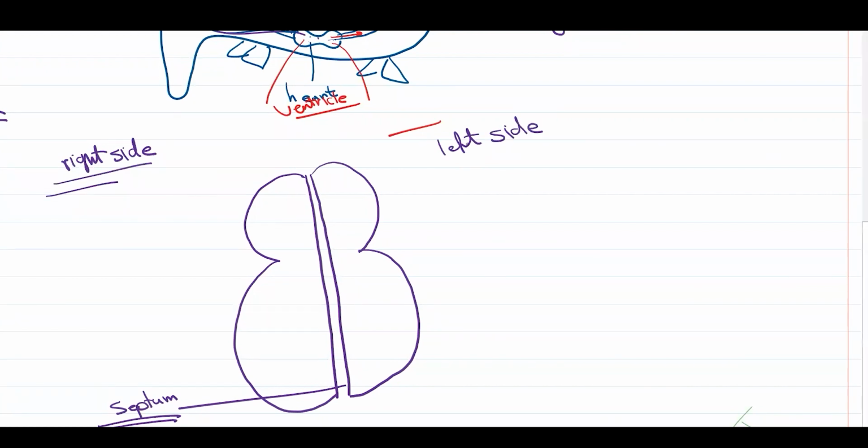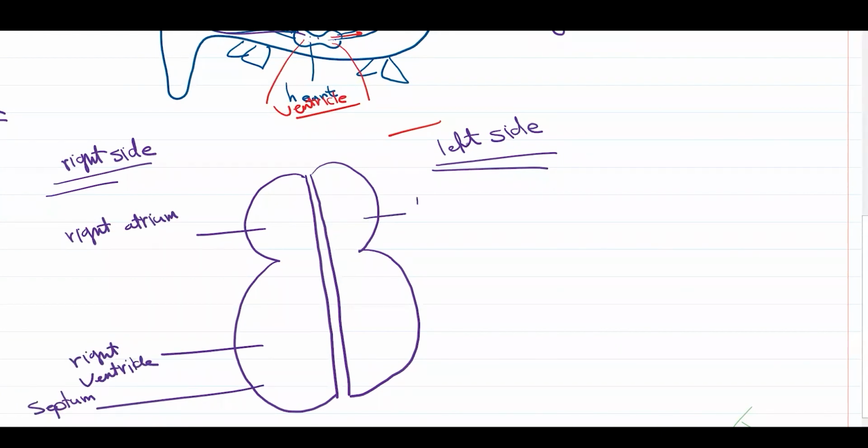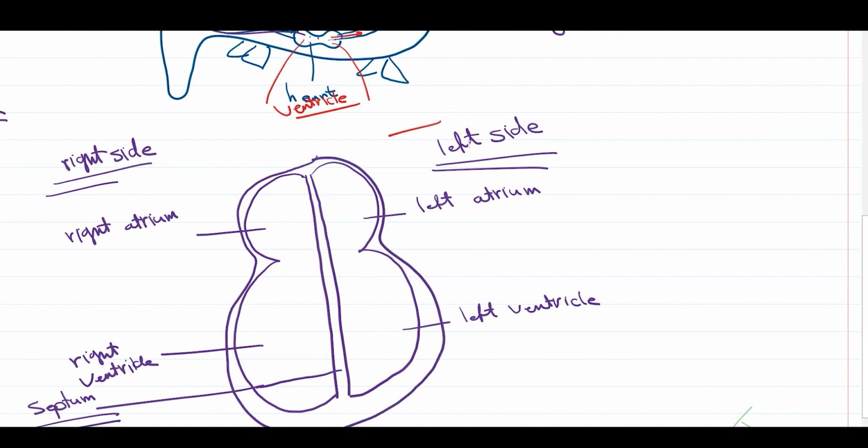In the right side and the left side, there are 2 chambers each. Here it will be the right atrium, and here the right ventricle. And here will be the left atrium, and here the left ventricle. They are completely separated by that septum. And of course, there is the pericardium and the wall of the heart. And here there are valves between the atria and ventricles.